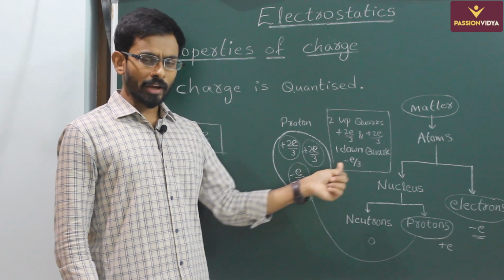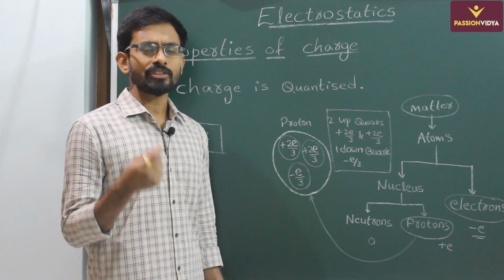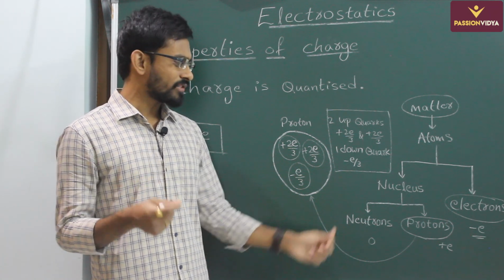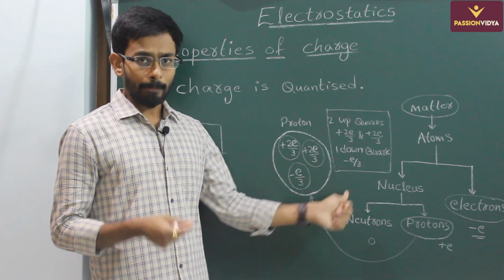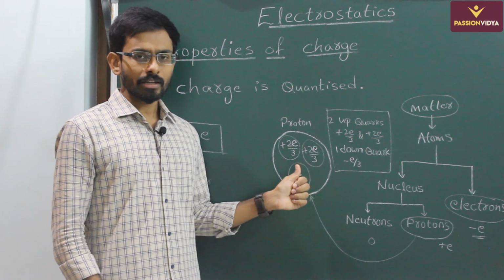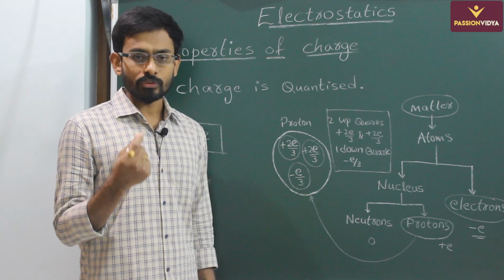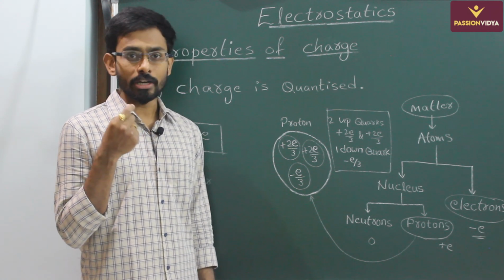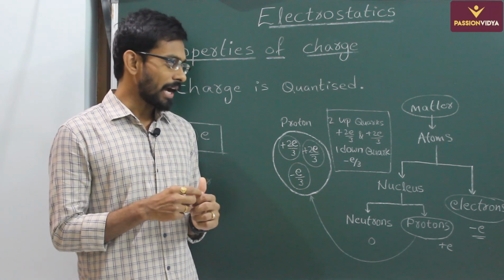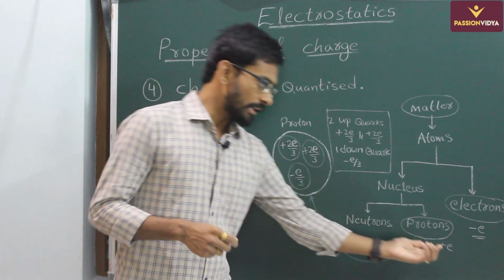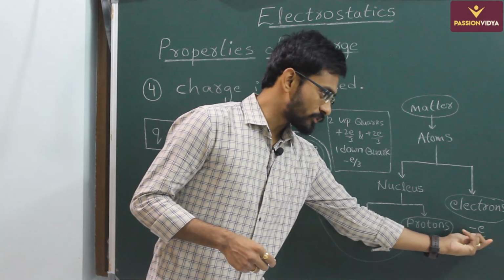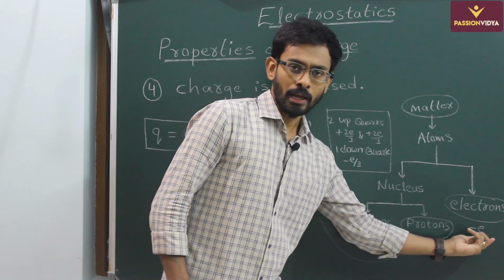Charge on each up quark is plus 2e by 3 and charge on a down quark is minus e by 3. By looking at this, you may think that the minimum value of charge can be e by 3. But these quarks do not exist independently. At least till now we can't find independent quarks. So the minimum charge possible is e, that is either the charge on a proton or the charge on an electron.